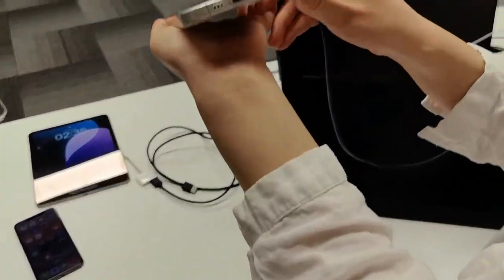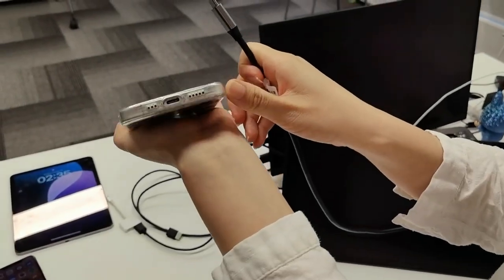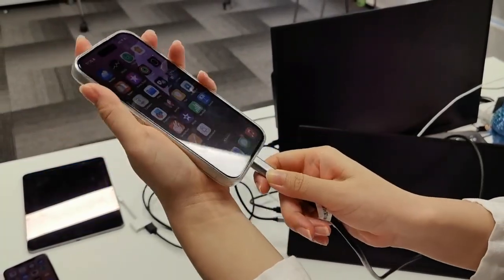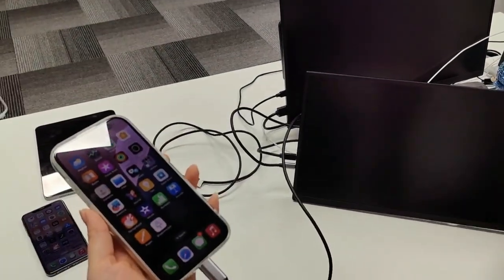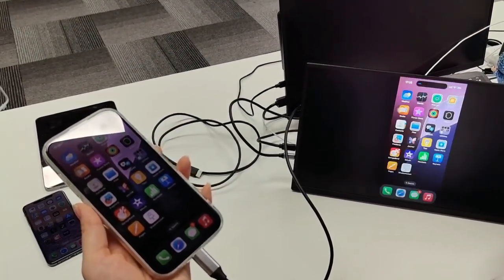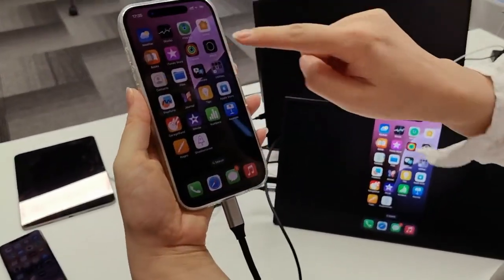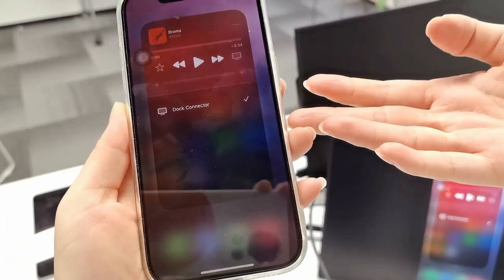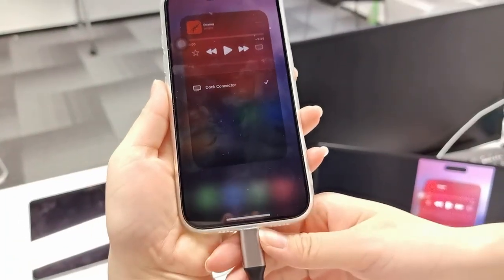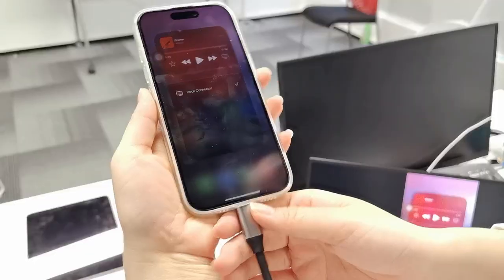But for the iPhone, this iPhone has a USB-C port. When you connect it to the external monitor, go to the control center and click this icon. There's no monitor option, so it doesn't support changing the sound output.